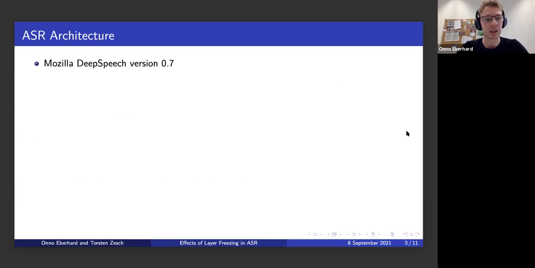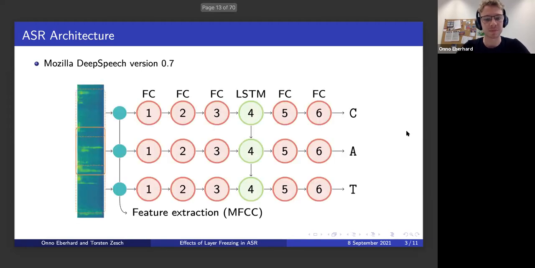Okay, we do this by looking at one specific ASR architecture, namely the open source Mozilla Deep Speech, specifically version 0.7. Here's a small picture. Going from left to right, this is meant to represent some audio data. We cut out a small piece of that data, extract some features, and pass these features into a 6-layer deep neural network.